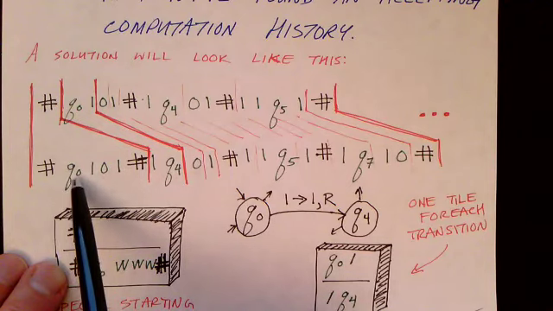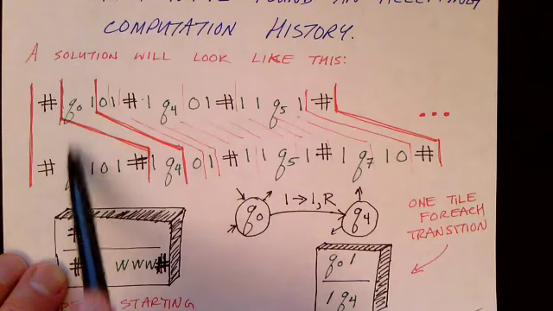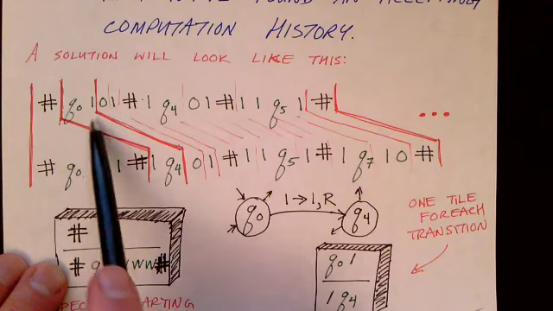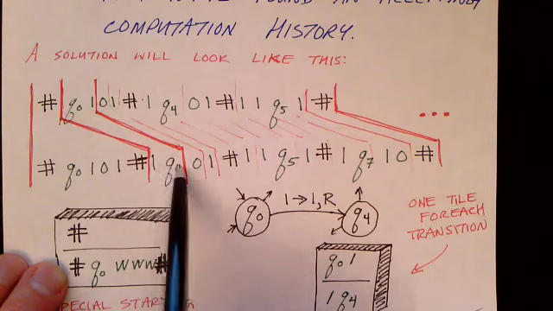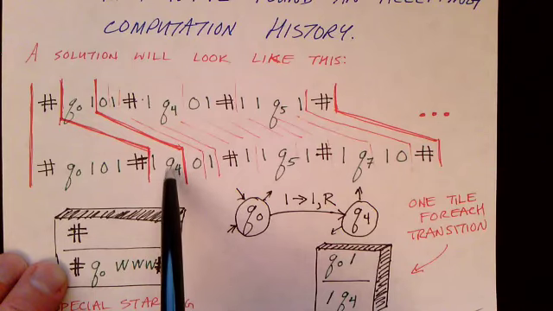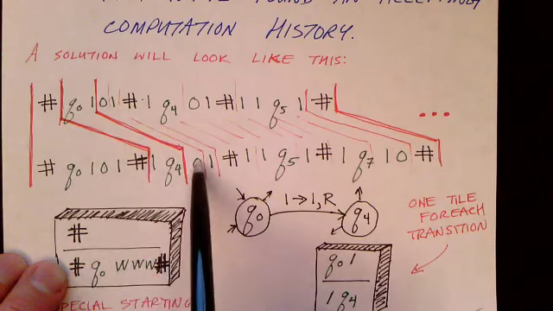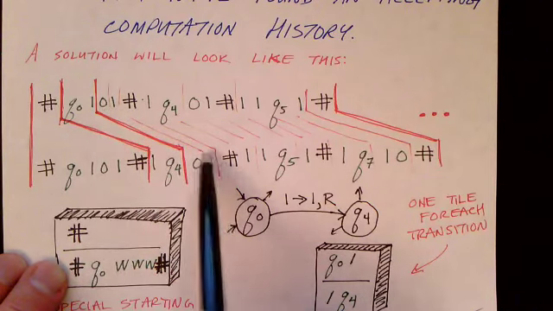So if we were in Q0 to the left of a 1, then we could use this tile because the top of the tile would match that part of the configuration. And the bottom of the tile ends up going over here on this part of the string, and that builds the next configuration. We'll see that we have tiles to copy over the 0, to copy over the 1, to copy over the pound sign, and so on.